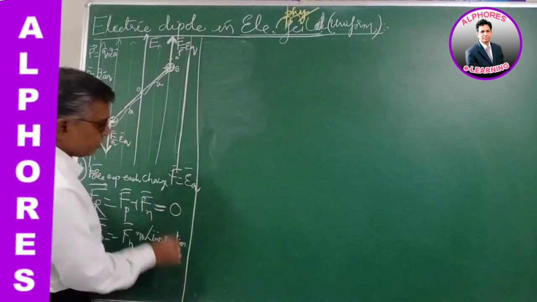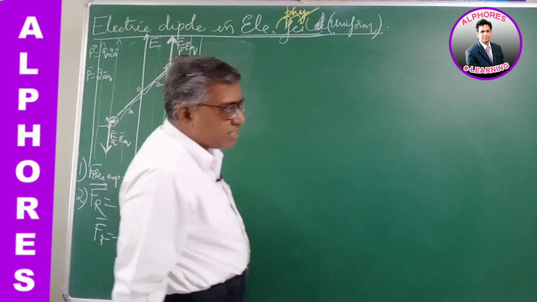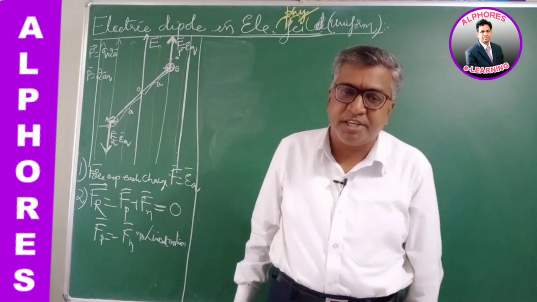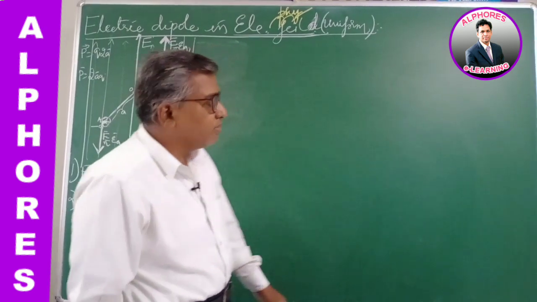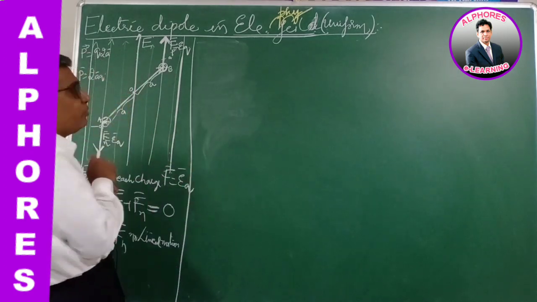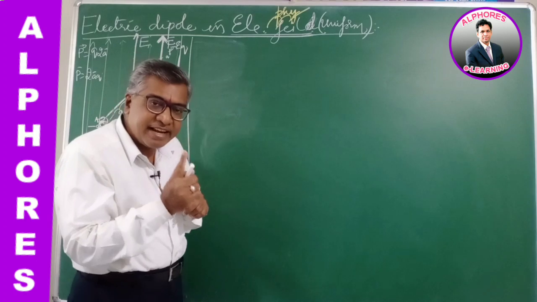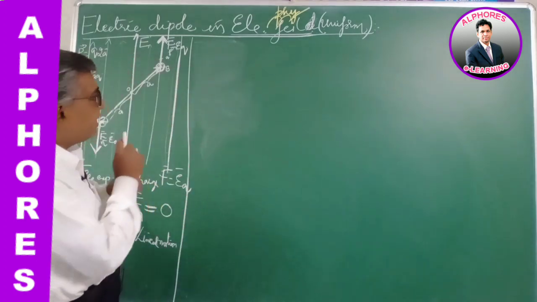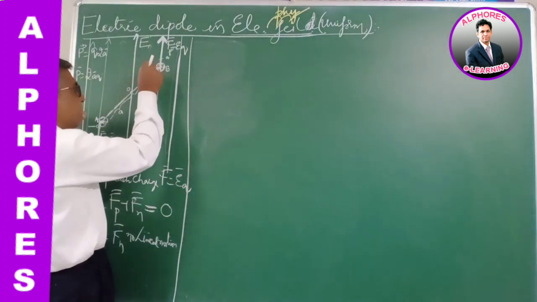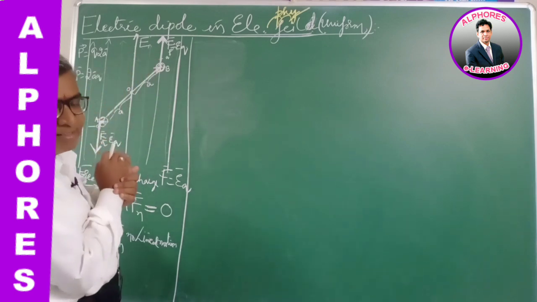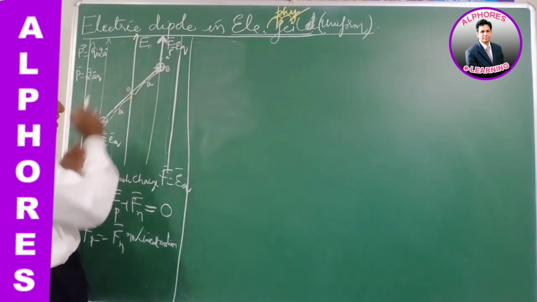So the force experienced by each charge, F is equal to EQ, positive charge plus EQ, negative charge minus EQ. But these two forces are not acting along the same line, neither are they acting on the same point. They are acting at different points and on different lines.